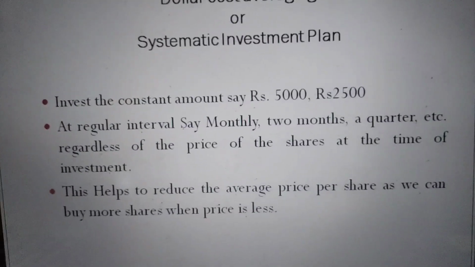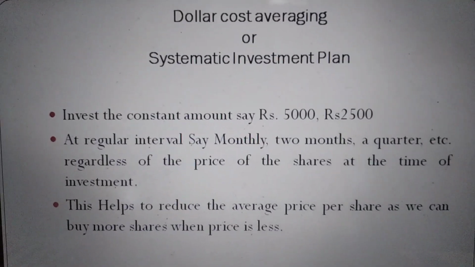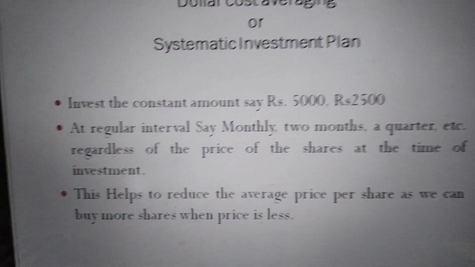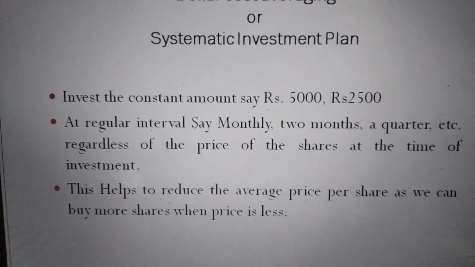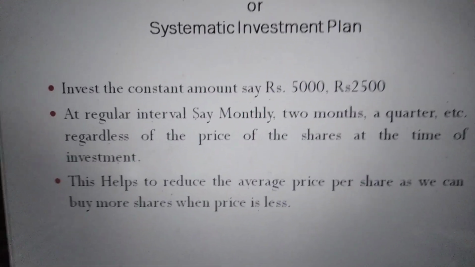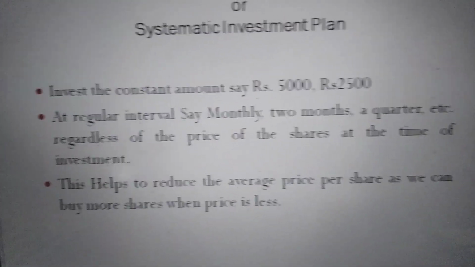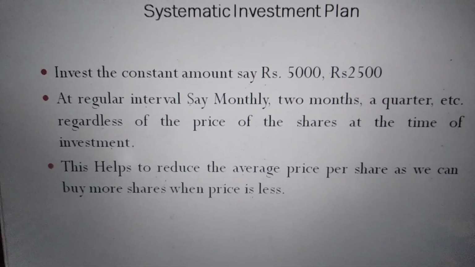So when the price of the security is less, you will get more shares, and when the price is more, you will get fewer shares, but your overall portfolio investment will go up when the prices are going up. When the prices are coming down, your purchasing ability for that security will increase, that is, you can add more securities to your portfolio.